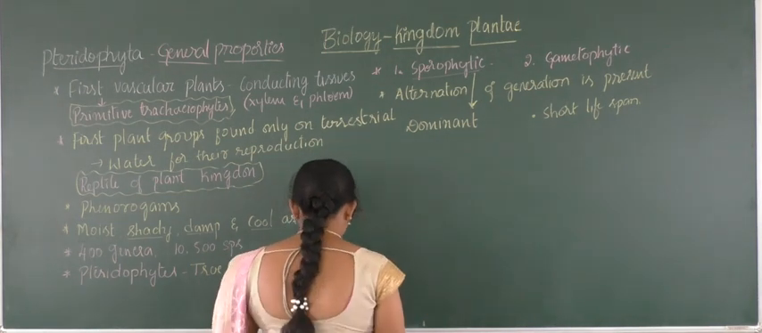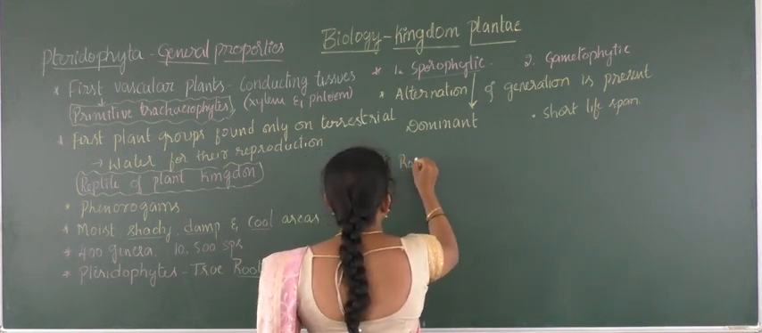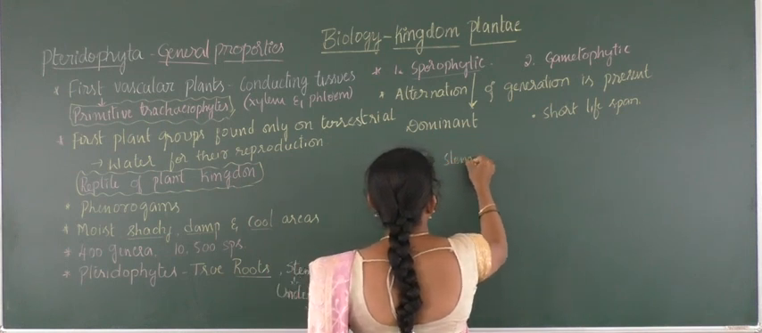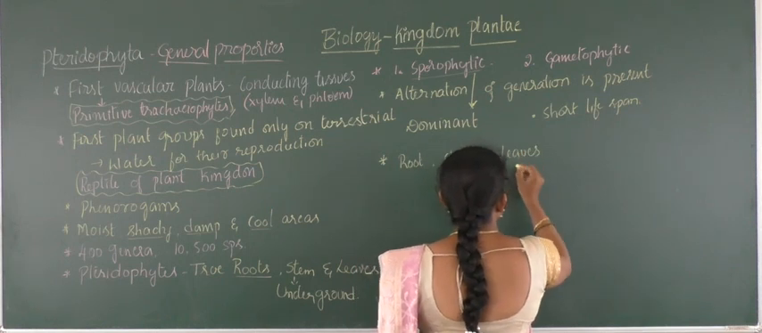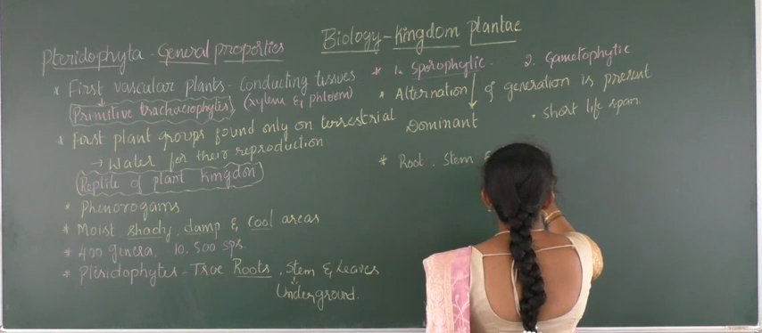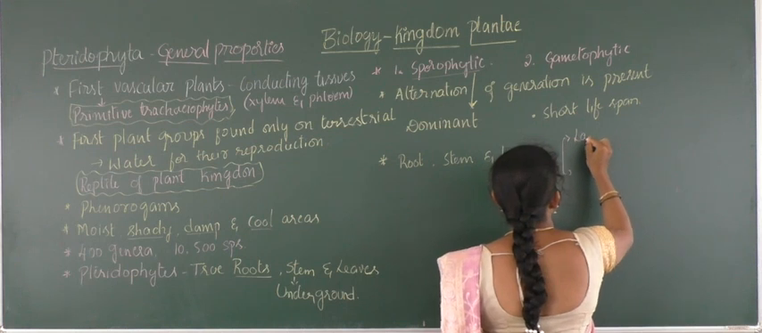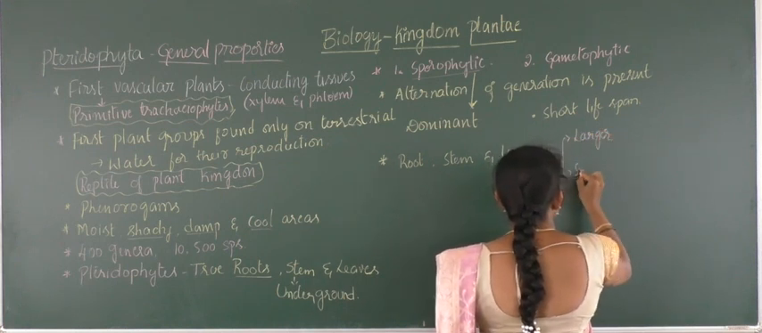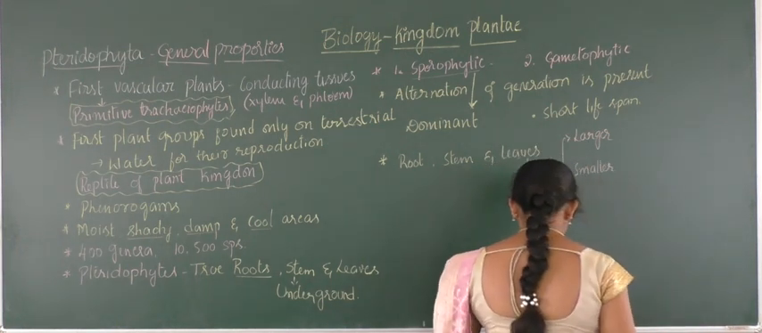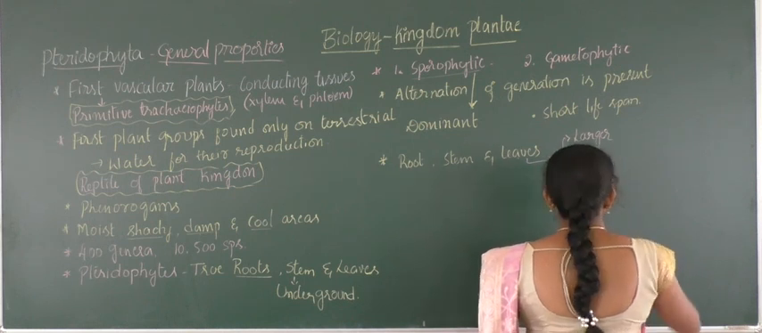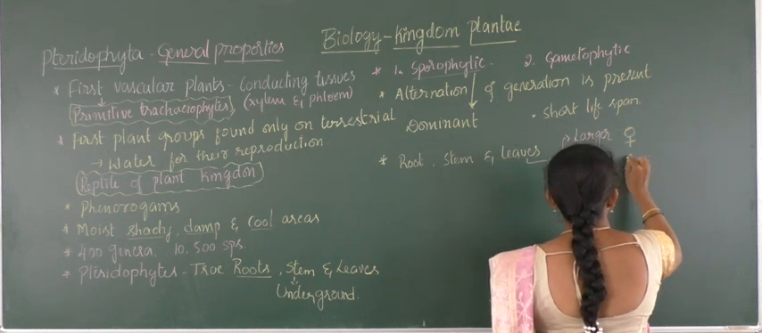And next is the plant body, how it looks. So here the plant body possesses root, stem and leaves. When it comes to leaves, they show two different structures. One is larger leaves and the other is smaller leaves. The larger leaves are female, and smaller leaves are male.